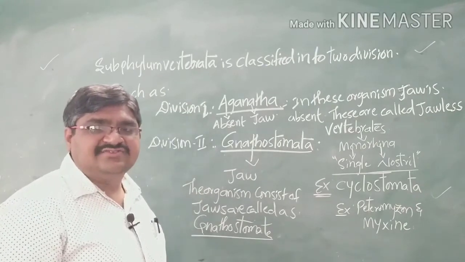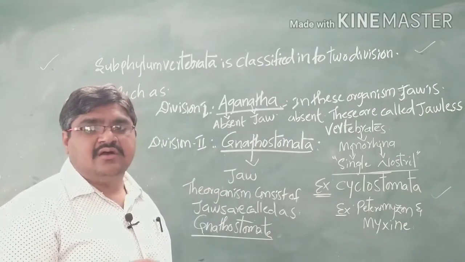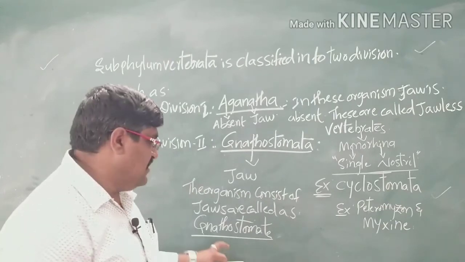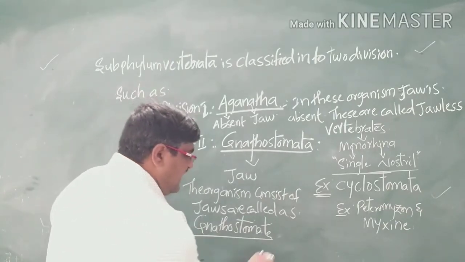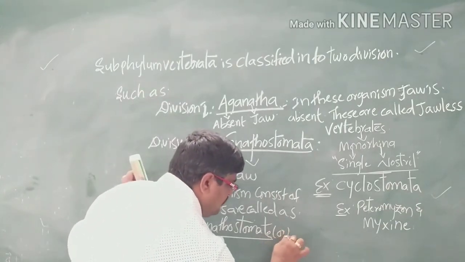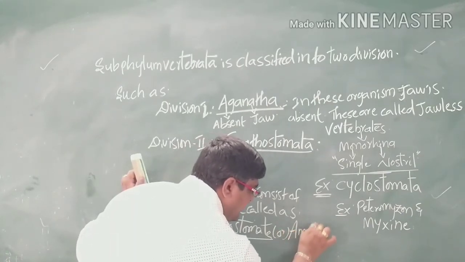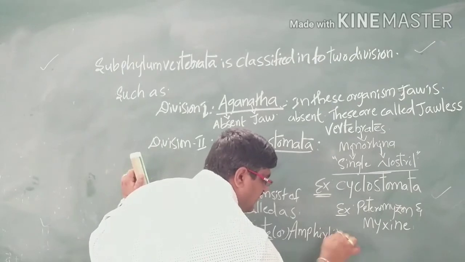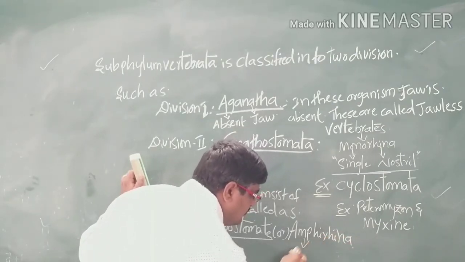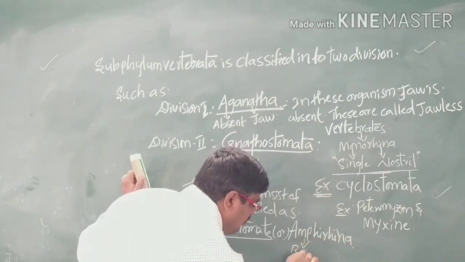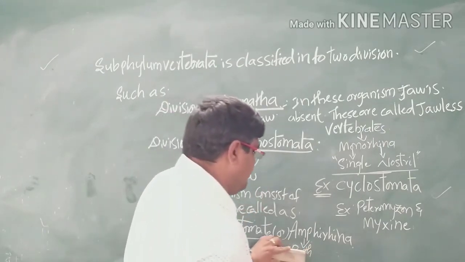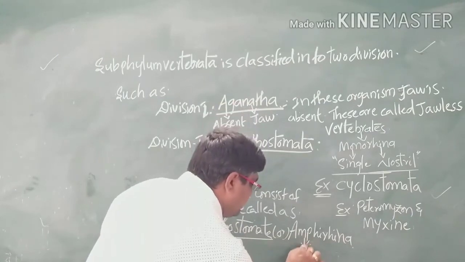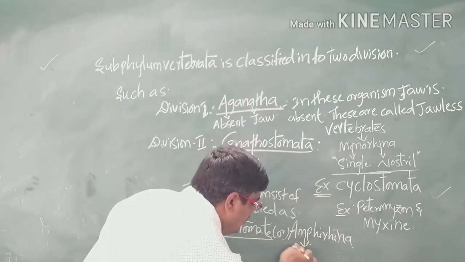These are called jawed organisms, or jaw-containing organisms, and these are also called amphirhinas. Amphi means both, that means doubled.